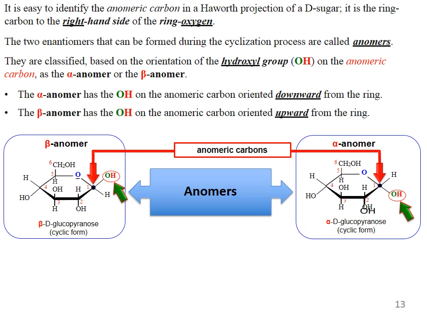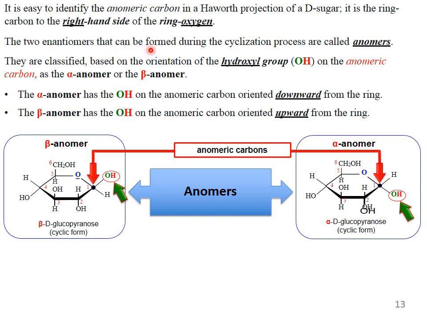It is easy to identify the anomeric carbon in a Haworth projection of a D sugar. It is the ring carbon to the right-hand side of the ring oxygen. The two enantiomers that can be formed during the cyclization process are called anomers.